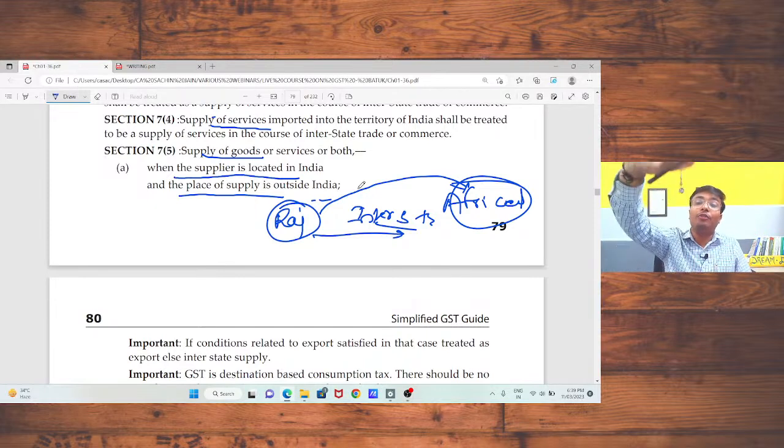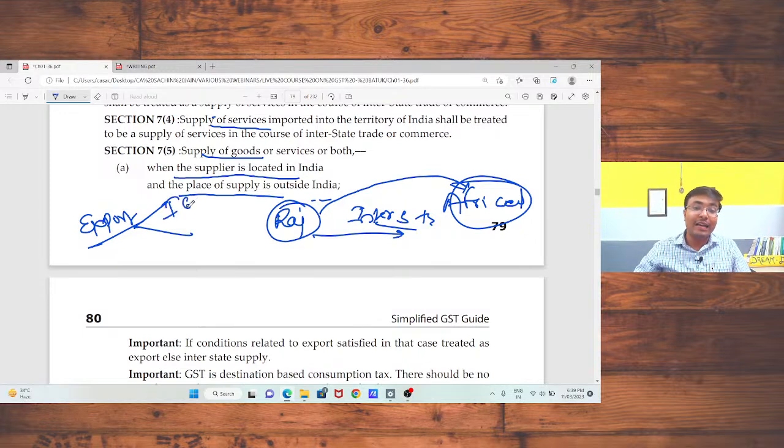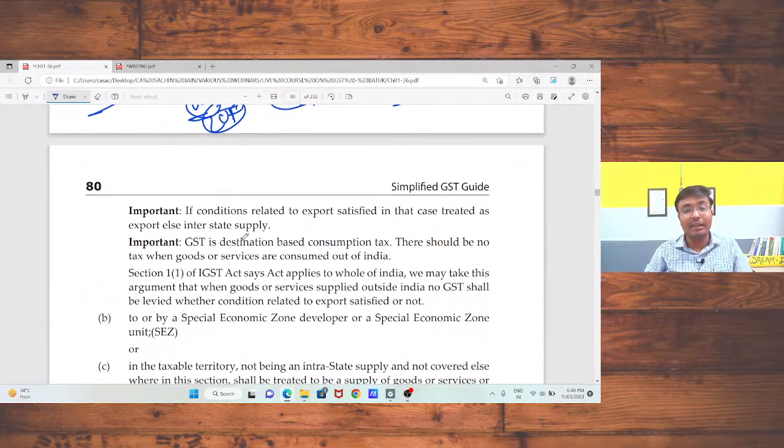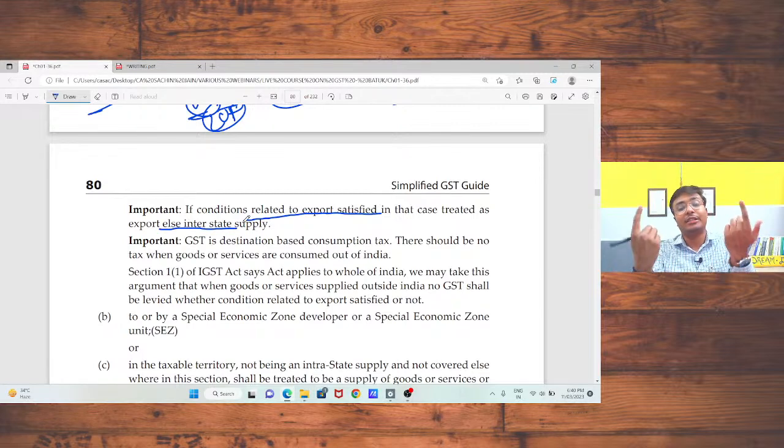And if you do not fulfill those conditions, in that case, that supply should be treated as your interstate supply and you should charge IGST. Hence, we are doing export of two types: one in which IGST payment is done and another is without payment. Okay, in case of without payment, there is a condition that you have the LUT, letter of undertaking. Okay, sir. Now, if the conditions related to export are satisfied, in that case it is export, else interstate supply.